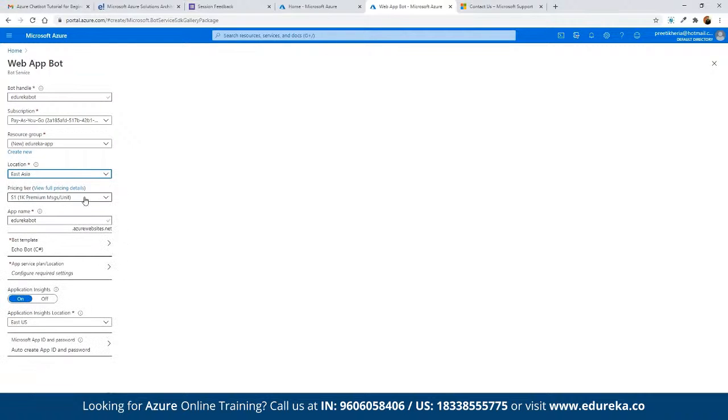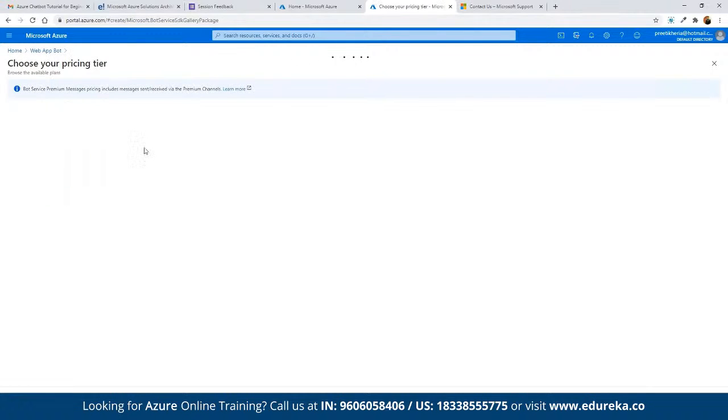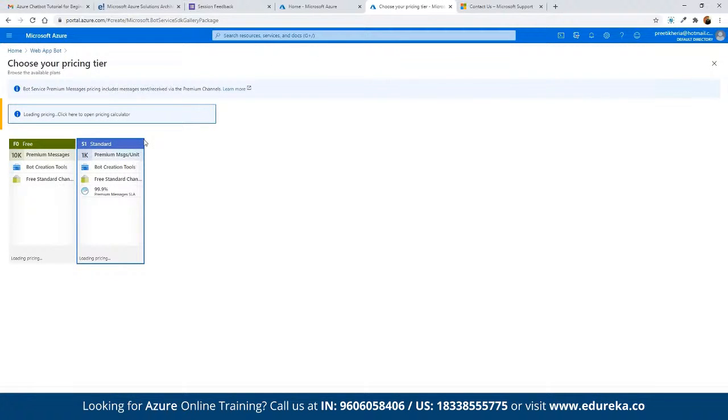And then we can choose the pricing tier. So currently we have to choose a pricing tier. For example, let's say here we have $1. Again, here we have 10,000 premium messages, or we want to send 1,000 messages per unit. So here we can choose the pricing level. That means how much we have to spend. If we are looking for getting full pricing details, we can click on view pricing details here, and then we will be able to see the entire pricing chart. That means how much we have to spend based on the request.